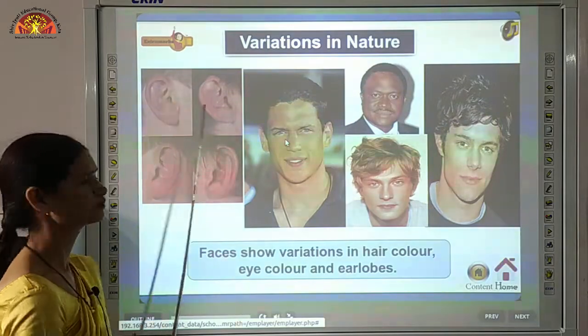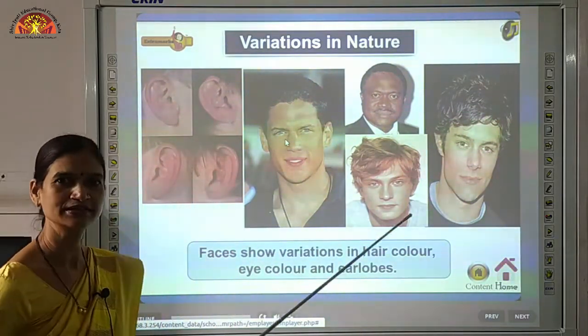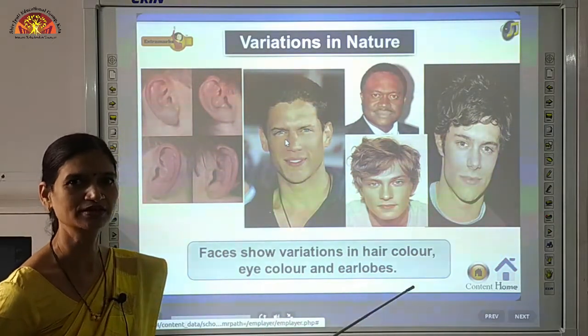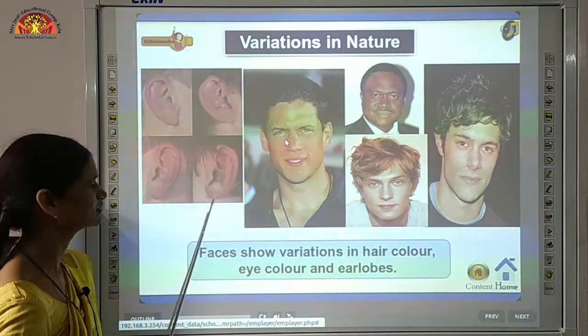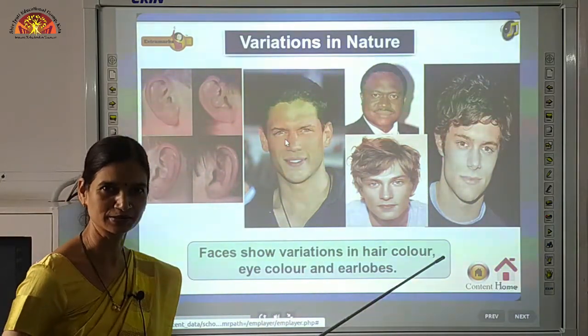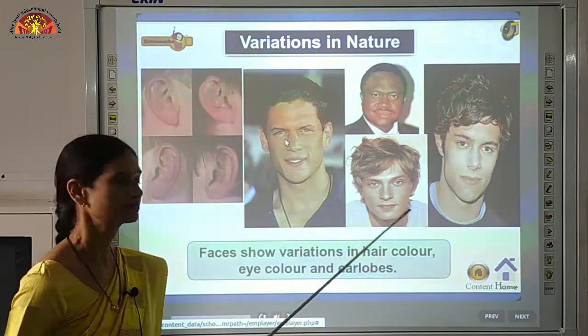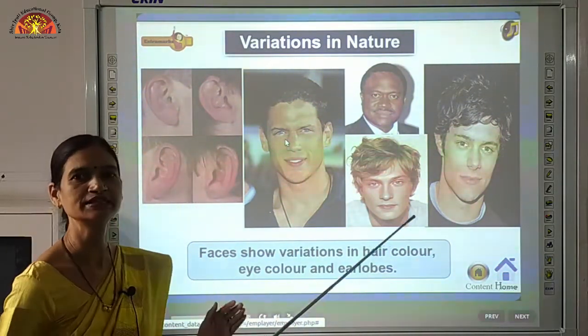This type of ear lobe is called free ear lobe. And sometimes your ear lobe may be attached to your cheek. So that type of ear lobe will be called attached ear lobe. So basically there are two kinds of ear lobes present among us, that is free ear lobe and attached ear lobe. So this is also a kind of inherited trait.